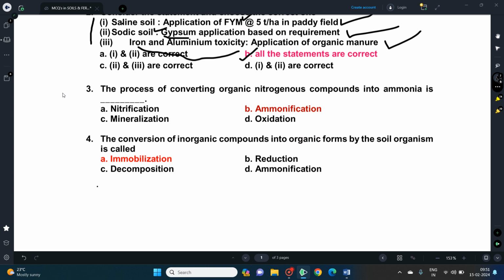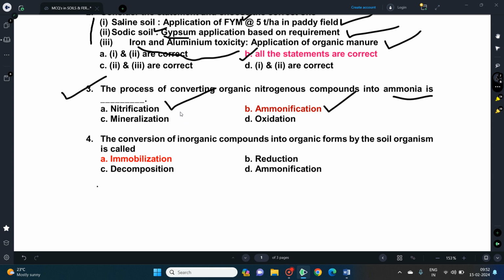The question number 3, the process of converting organic nitrogenous compounds into ammonia is ammonification. This is the correct answer for this question. And regarding nitrification, it is the reduced nitrogen oxidized to nitrite and then to nitrate by nitrosomonas bacteria.